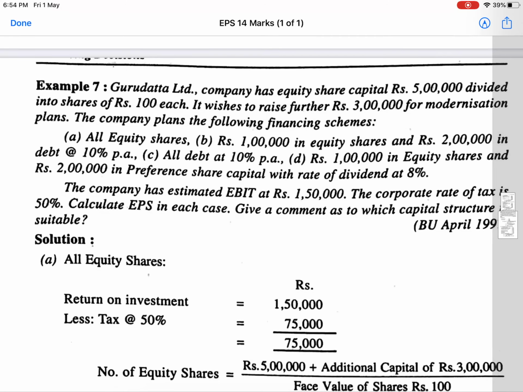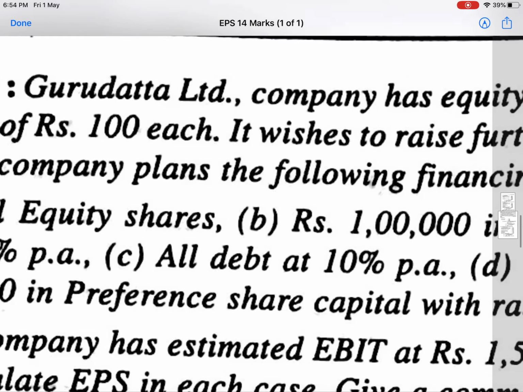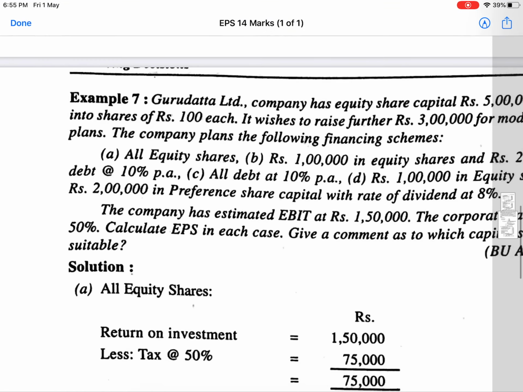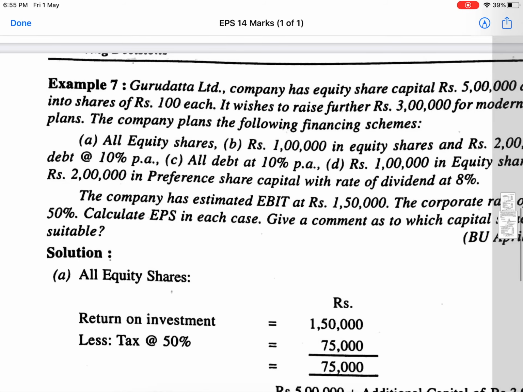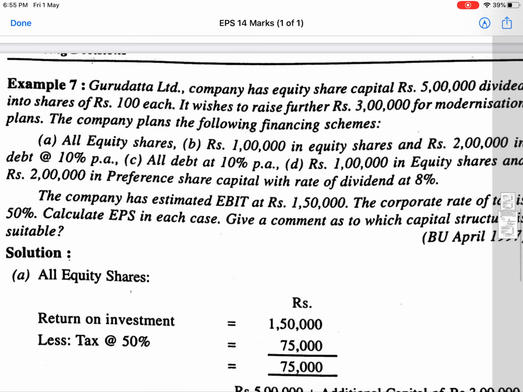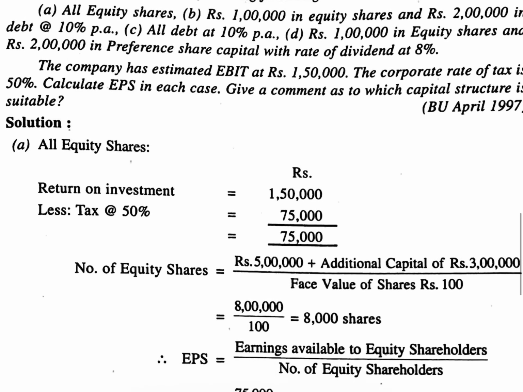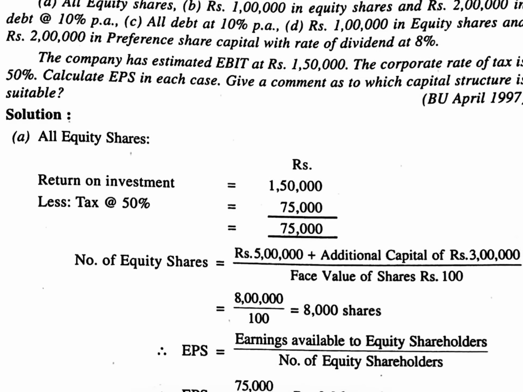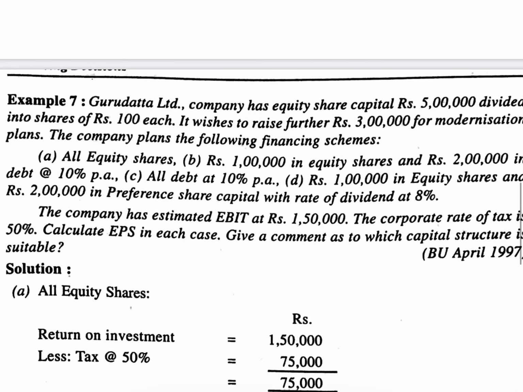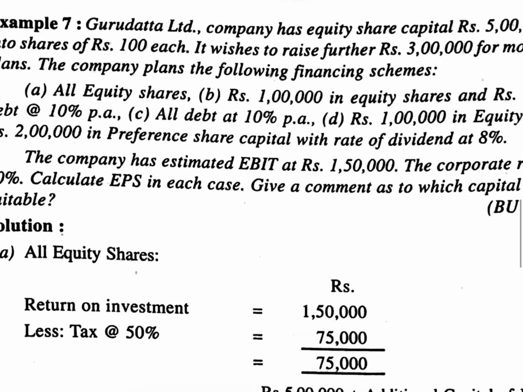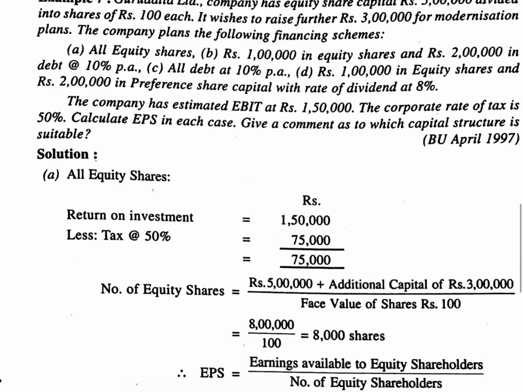The company wishes to raise the entire amount in the form of all equity shares. That means the equity share capital is rupees 5 lakhs plus 3 lakhs for the new plan, totally 8 lakhs. Each share has a face value of rupees 100, as given in the question. So 8 lakh divided by 100 is 8,000 shares.